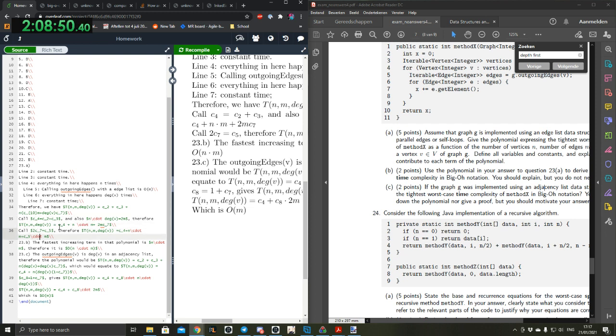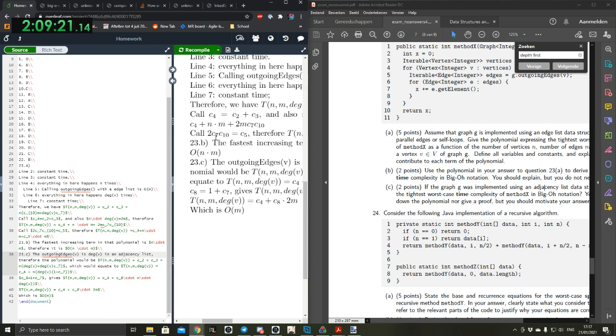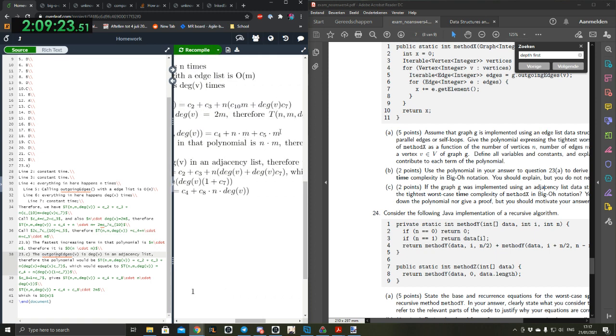But in the end, it will still be big O of m. So the big O won't change, but we would have to carry that over. I can do that real quick. Okay, we're done. Here I just say 2 C7, C10 is C5, and then everything else will just continue like normal.